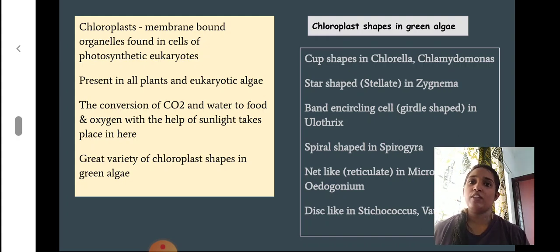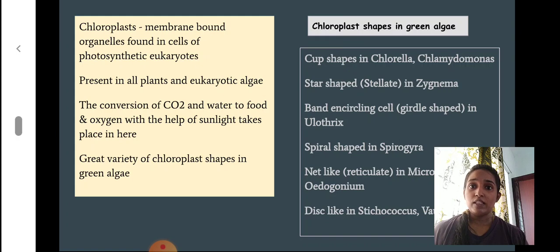Prokaryotic autotrophs also have chlorophyll, but we don't find chloroplast in prokaryotic autotrophs. In plants as well as in eukaryotic algae we find chloroplast, where chlorophyll is present.